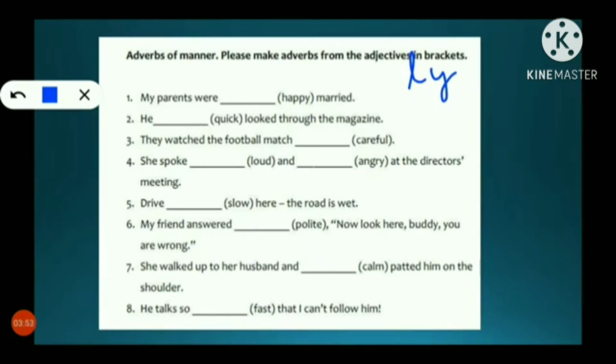My parents were happily married. Happily. Next is: he dash looked through the magazine. Quick. Quick means, as I told you, you have to add ly. So quickly.